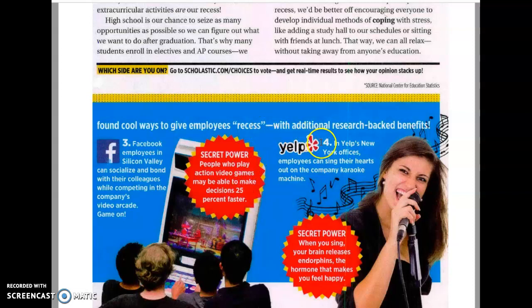And the 4th company example is Yelp. In Yelp's New York offices, employees can sing their hearts out on the company karaoke machine. Secret power: when you sing, your brain releases endorphins, the hormone that makes you feel happy.